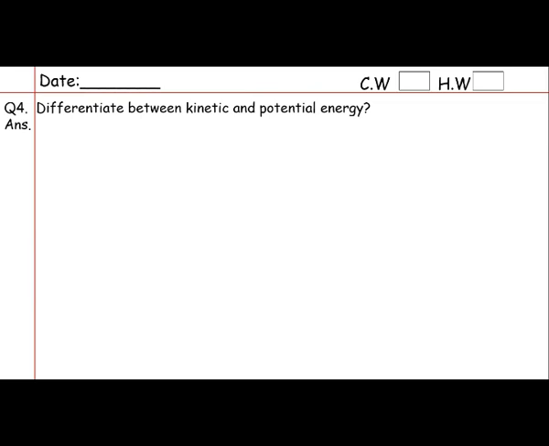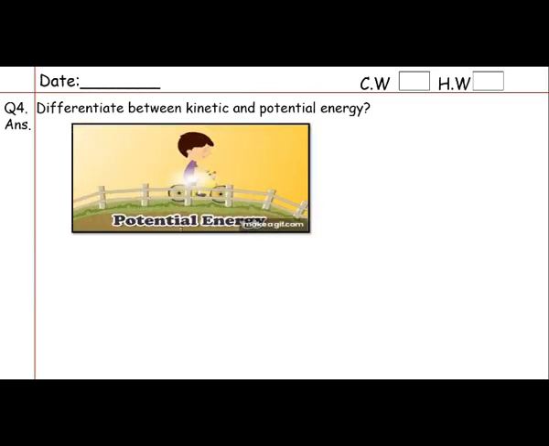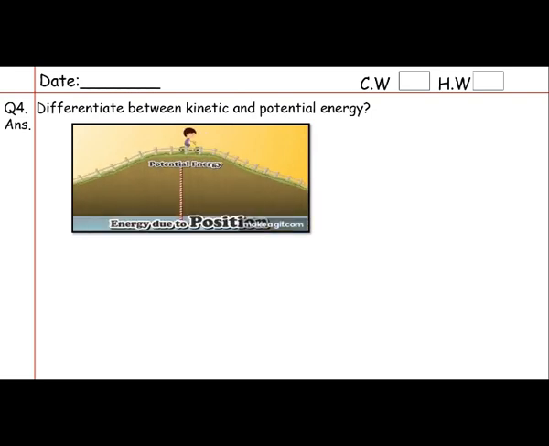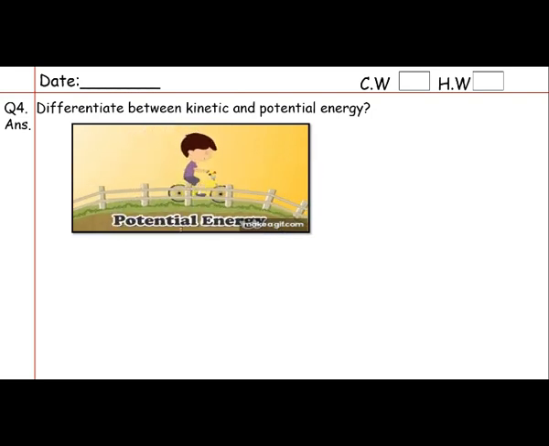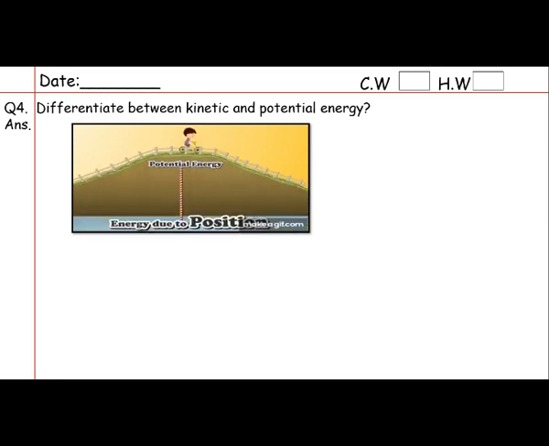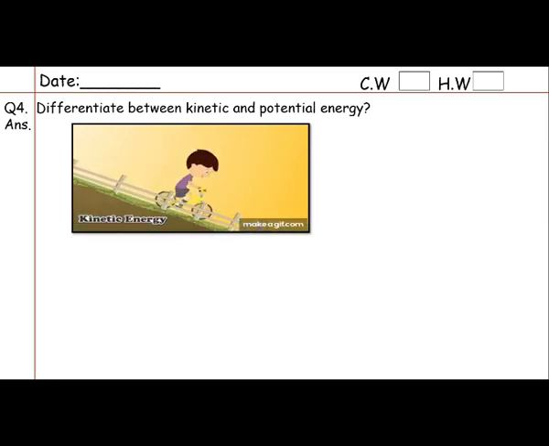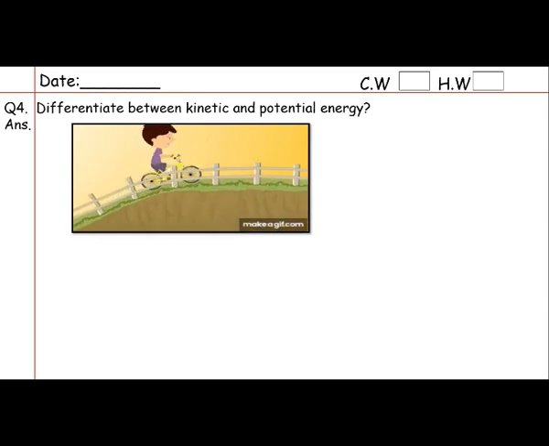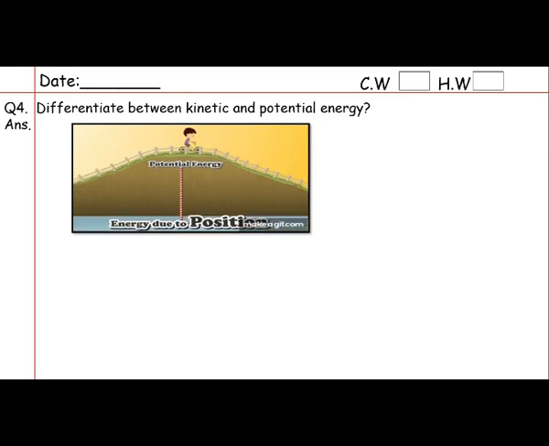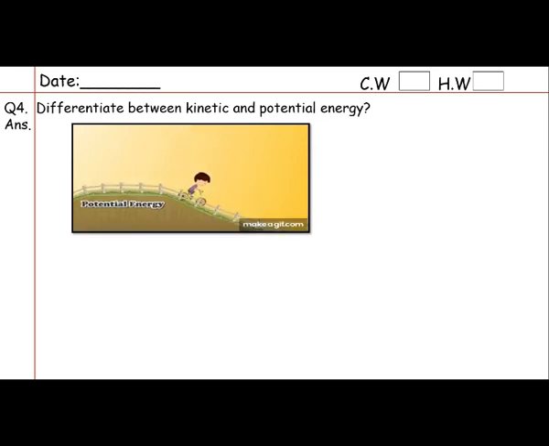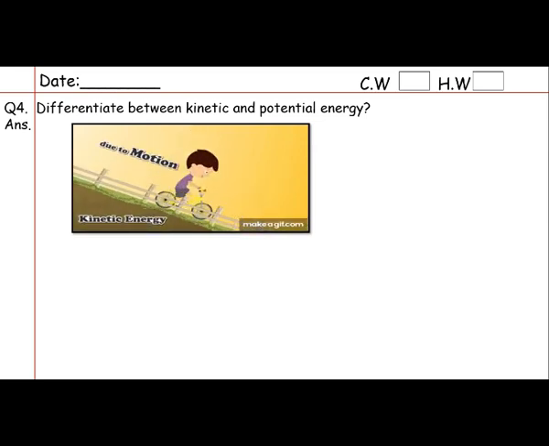Next question is: differentiate between kinetic and potential energy. So what is the difference between them? A potential energy is a stored energy when a body is at rest. But kinetic energy is an energy due to motion. So it means when we are still in some position, that is called potential energy. But when we start utilizing that energy, it becomes kinetic.